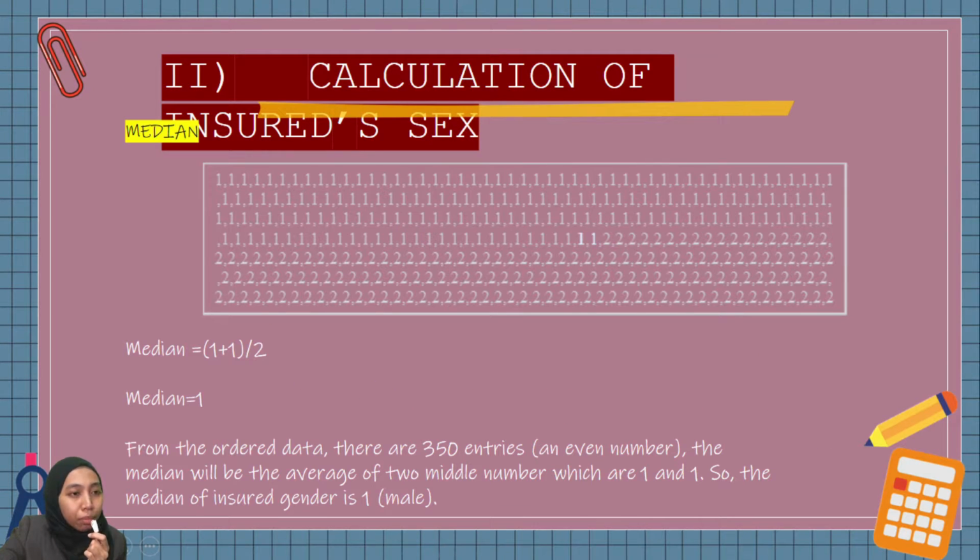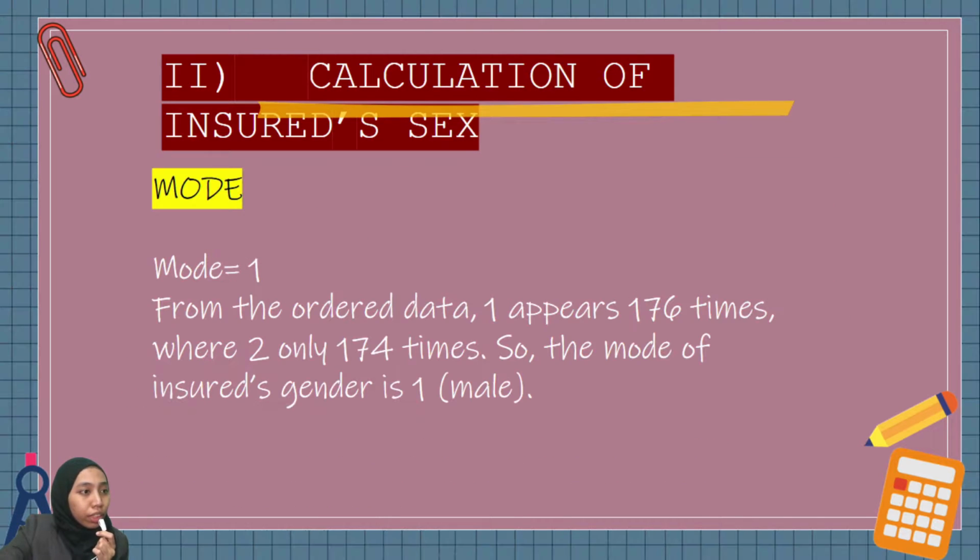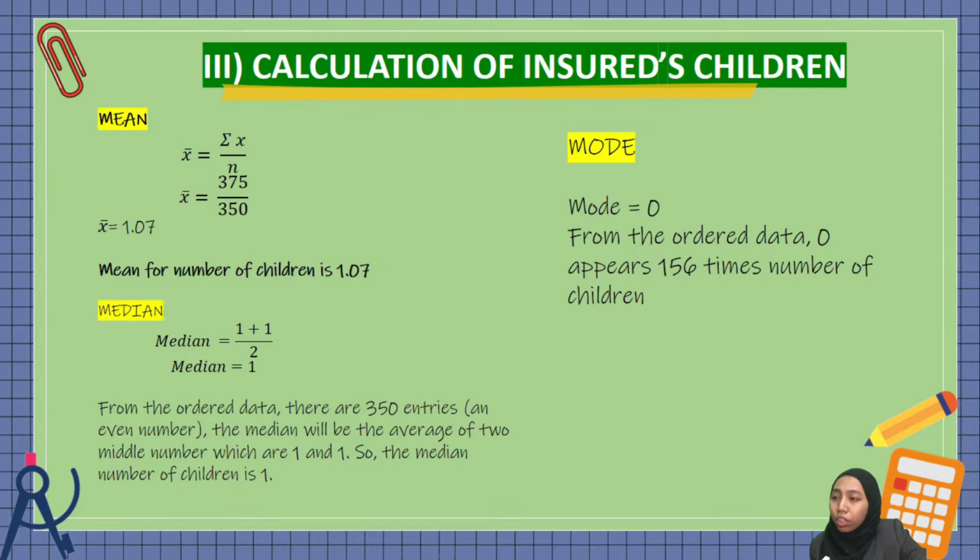To find the median and the mode, we need to rearrange the data set by listing 1 for male and 2 for female. As we can see in this table, from the ordered data, there are 350 entries, which is an even number, so the median will be the average of the two middle numbers, which are 1 and 1. So the median of insured gender is 1, which is male. And for the mode, from the ordered data, 1 appears 176 times, whereas 2 only appears 174 times. So the mode of insured gender is 1, which is male. Next, we will move to the calculation of insured children.